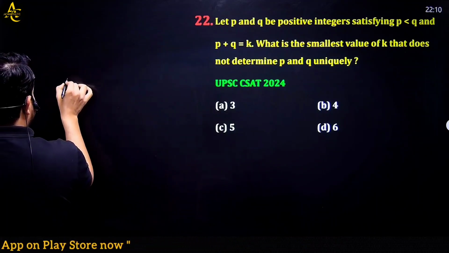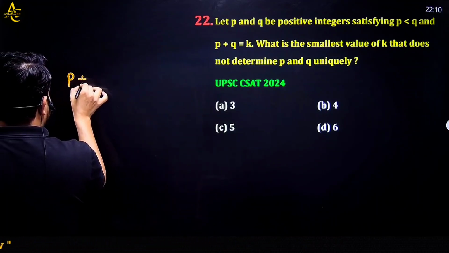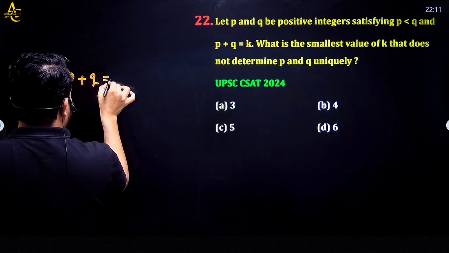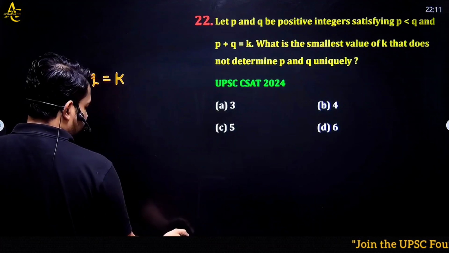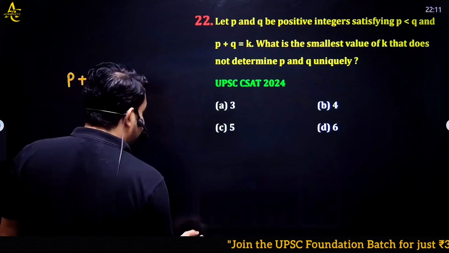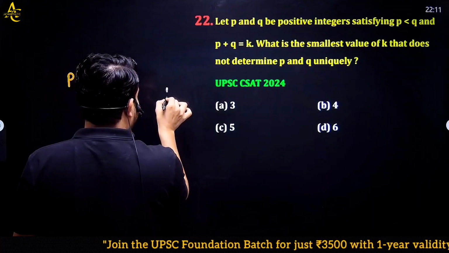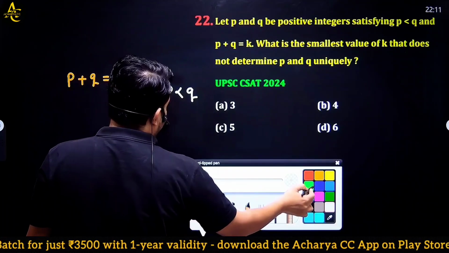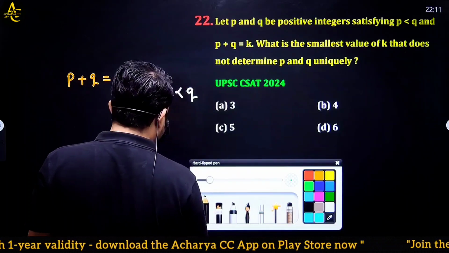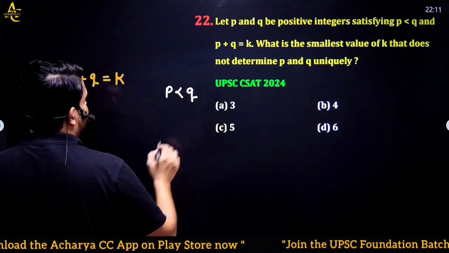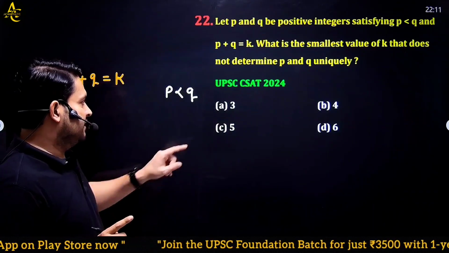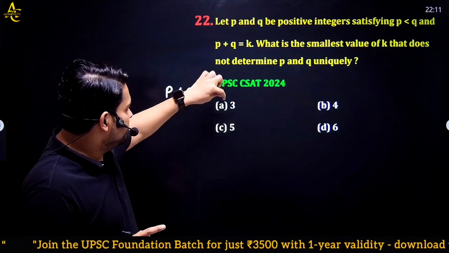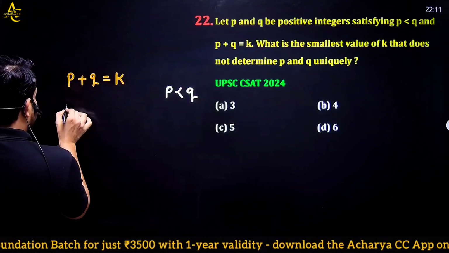See, P plus Q is equal to K. In this question, it is clearly mentioned that P is less than Q, means Q is greater than P. See, I will do this question by options. Here the smallest value is 3.